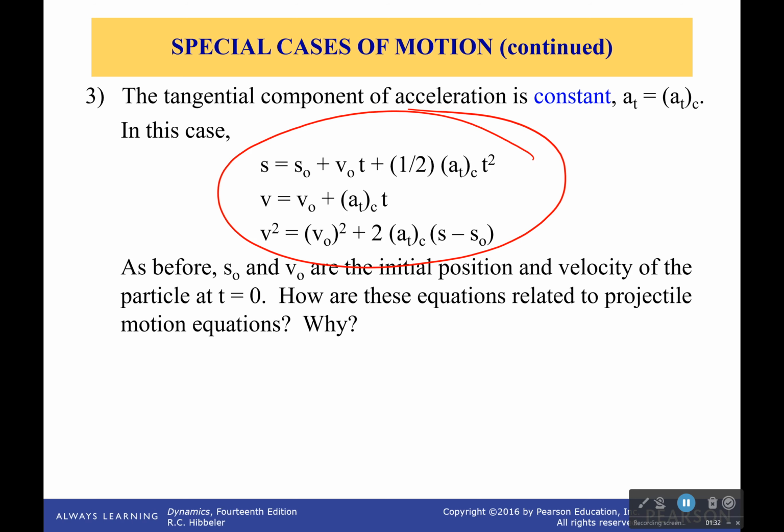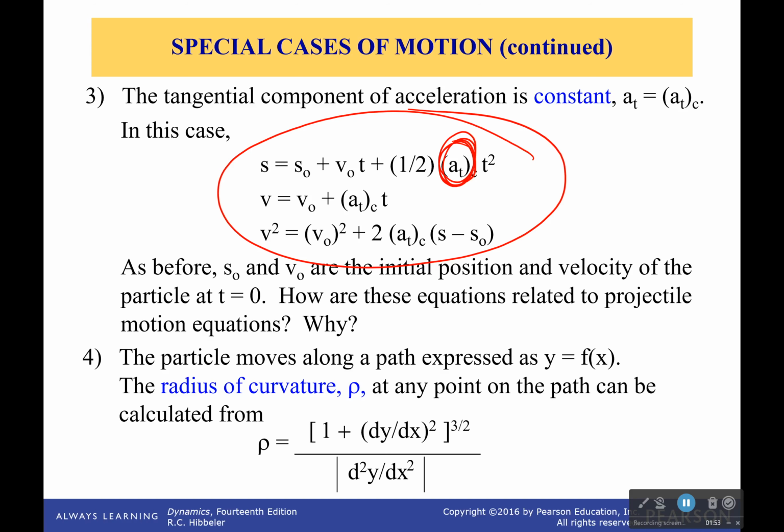It's not the exact same, but it's very, very similar. And why are they connected? Because projectile motion equations came from having this constant acceleration.